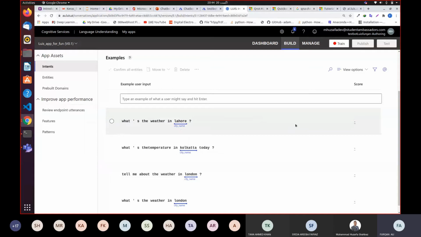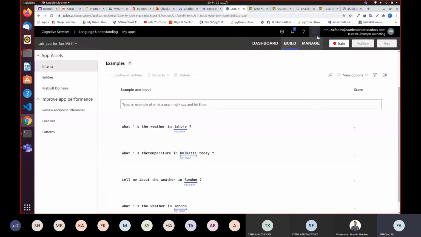Once you are done with this, you can simply click train. So now what is it doing? It is training your chatbot for you. The training is done using NLP, which is natural language processing. It is done under the hood of Azure. Okay, so it is done with the training.